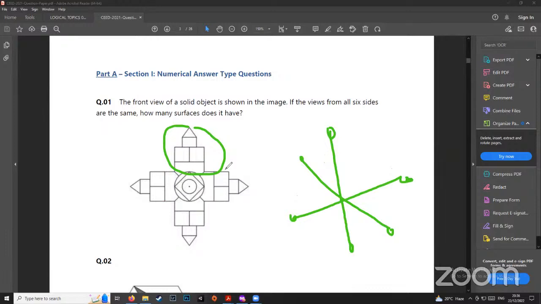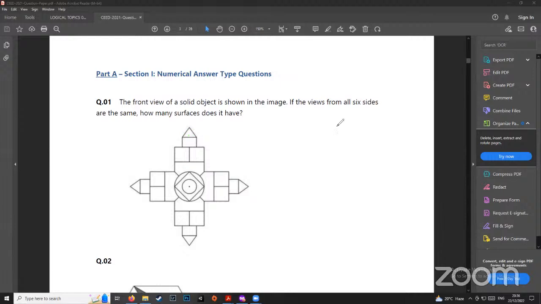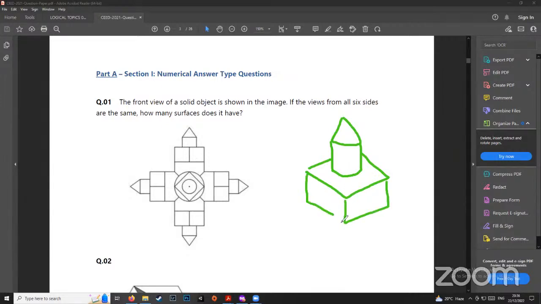So if we start counting now, if we start imagining it in 3D, I'll try to draw the object in 3D. This is actually a cone. So you will understand that this is actually a cone, which will be one surface. Then you have a cylinder, right? You can see from here, it's a cone. Right below the cone, there's a cylinder, right? Then you have a cuboid, a cube below that, something like this, right? Right below it, we can't see it, like this thing. We don't know what it looks like, but it actually is.